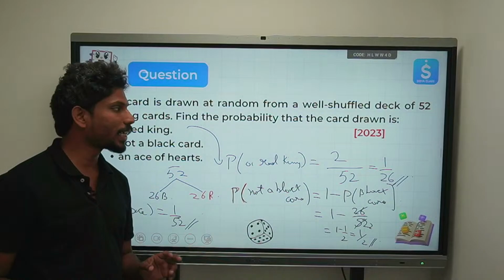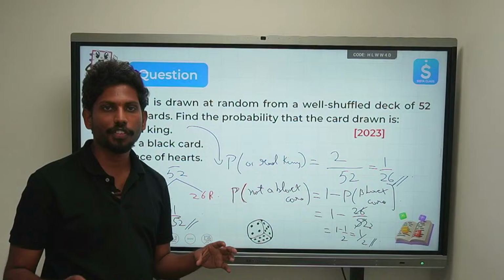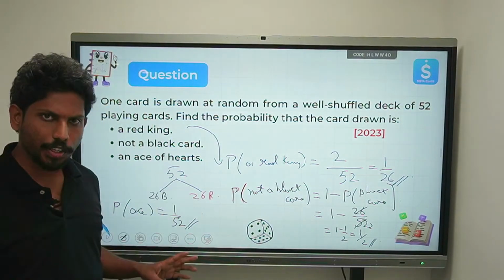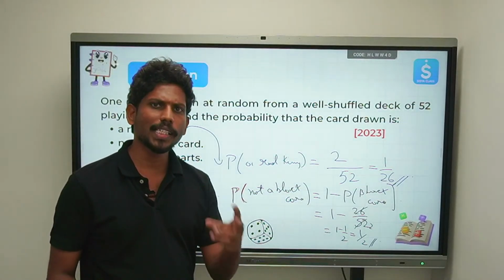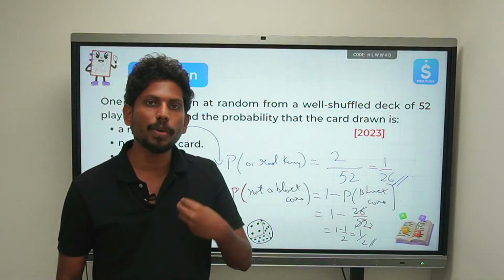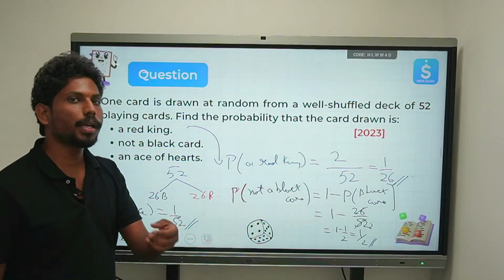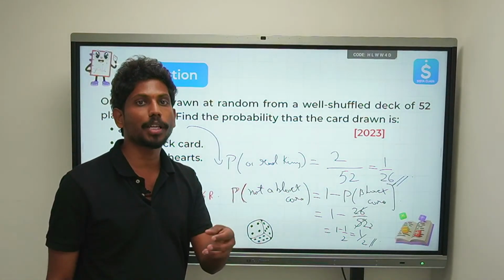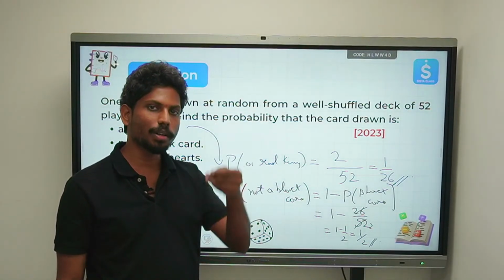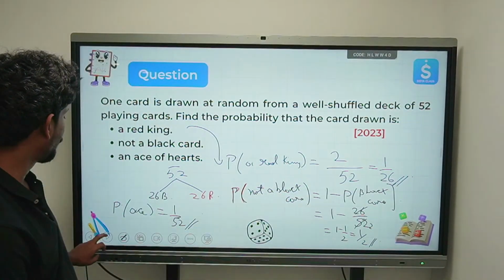I hope you are all understanding this about the deck of cards. It is very simple. If you try to understand the whole frame, you don't even have to remember this. You just need to understand how the 52 cards are divided. And probability is one such section where you can score marks very easily. If any 1 or 2 mark question is given, make sure that you don't lose marks in probability, because it does not have any sort of arithmetic. You just need to write 2 steps and get the answer, and write the answer in the simplest form. That's all. It is very simple, right?